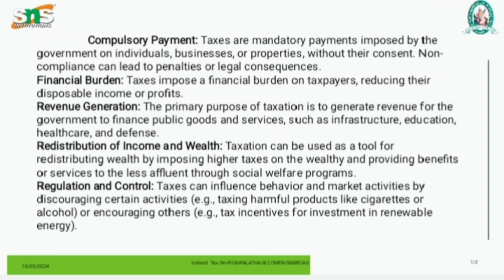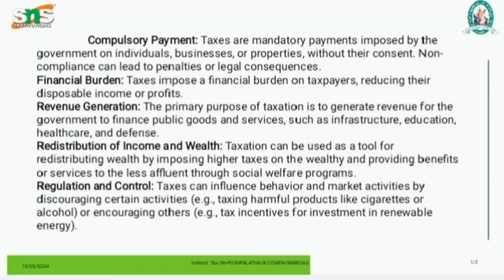Compulsory payment. The tax or monetary payment is imposed by the government on individuals, businesses or properties, with their consent. Non-compliance can lead to potential legal consequences. Financial burden. Tax imposes a financial burden on taxpayers, reducing their disposable income or profits.